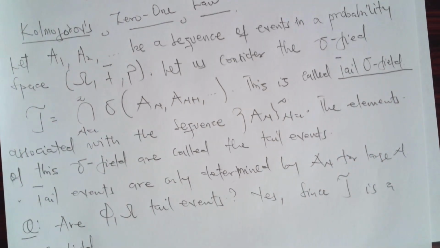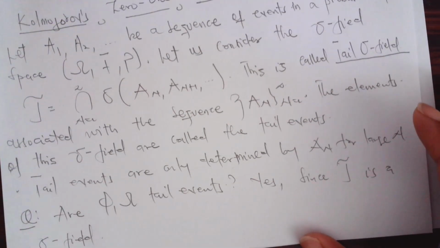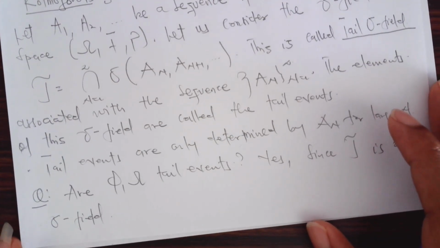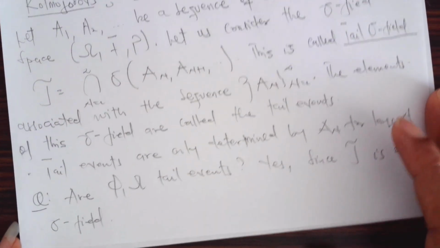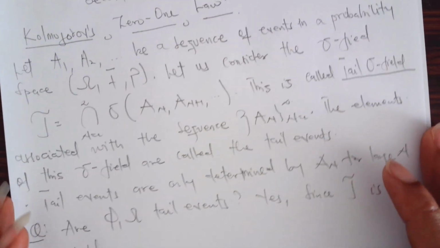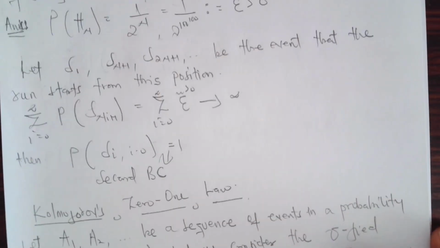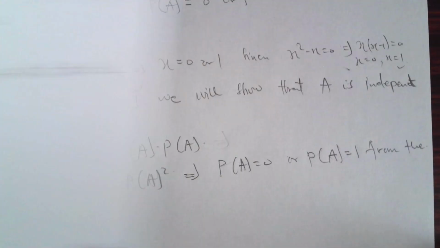So the tail events are only determined by An for large n. So we ask ourselves, are the whole space and the empty set tail events? Yes, indeed. Since J is a sigma field, then we have the whole space and the empty set being what? Tail events. Are you okay? All right. So we know what we mean by tail events. So we need tail events to be able to talk about the Kolmogorov 0-1 law. All right. Okay. So let's check it out soon.